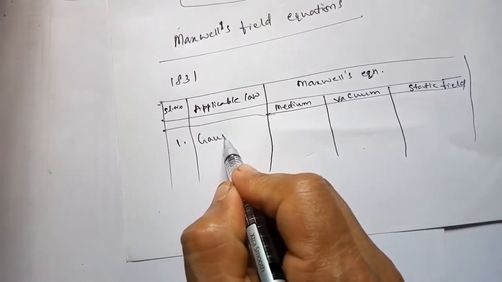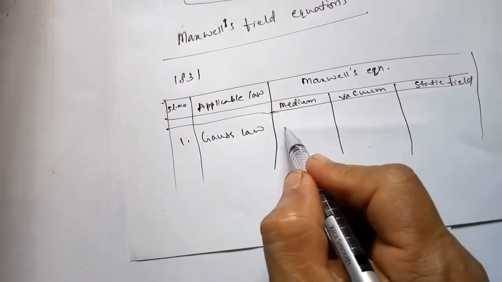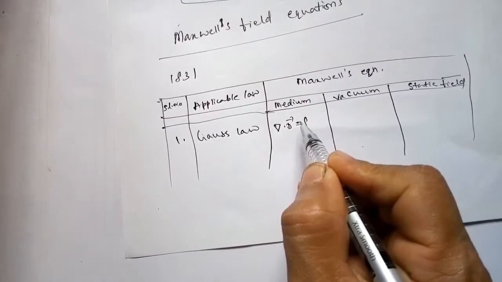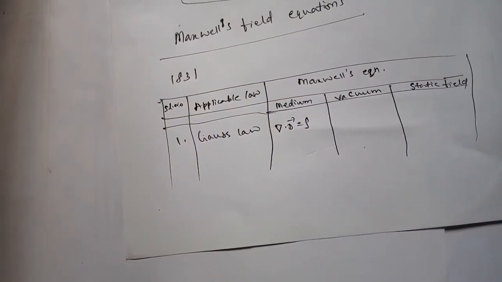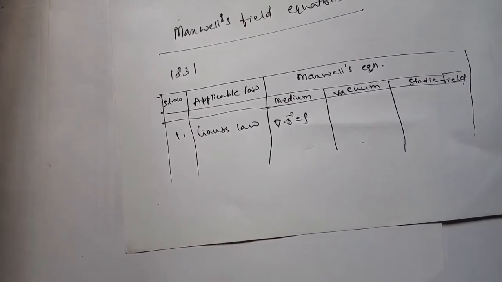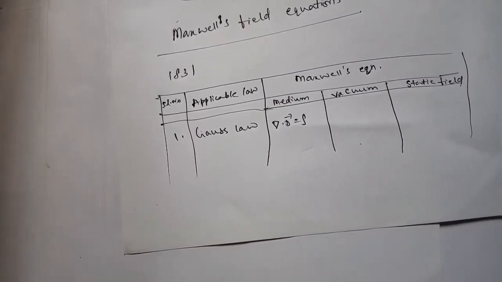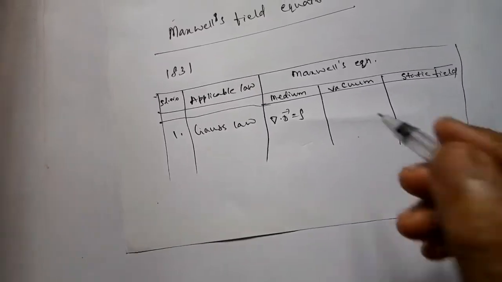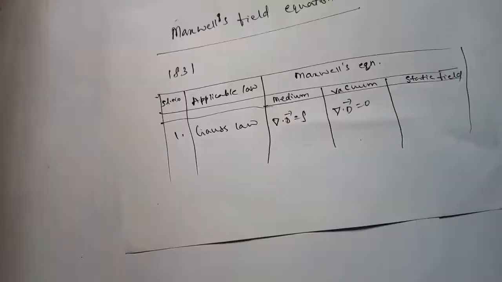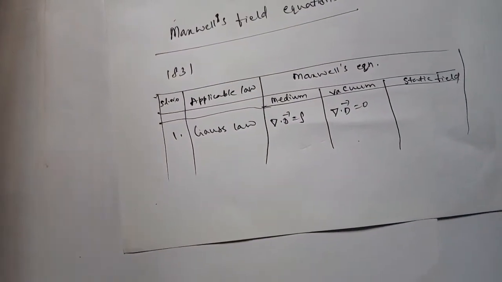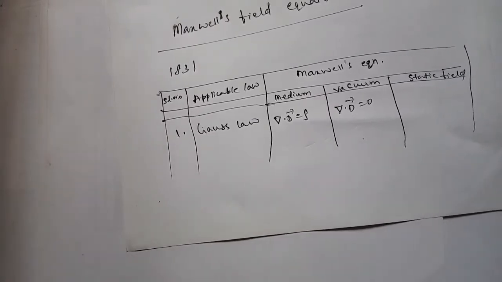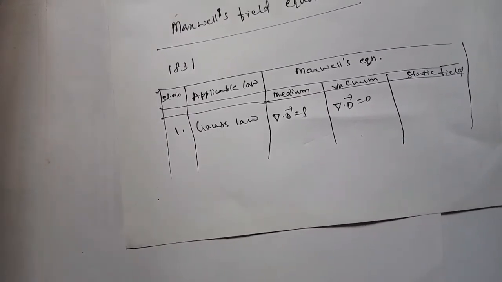First is based on Gauss law. It is written del dot D is equal to rho, where rho is the electric charge density. Then del dot D is equal to 0 in vacuum.